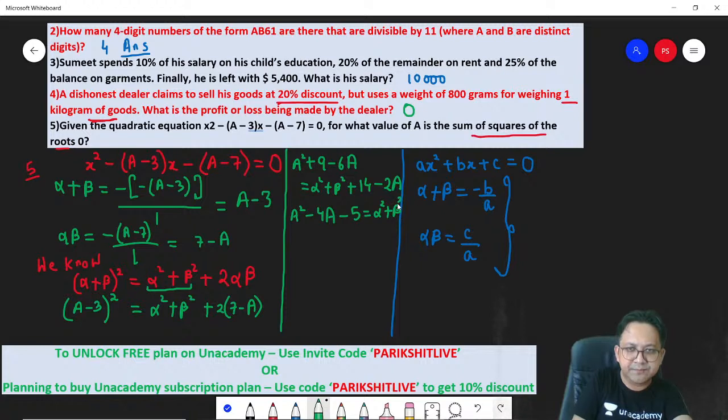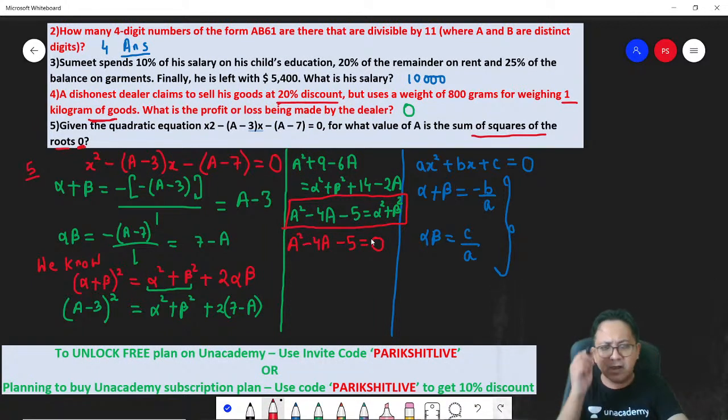The term that you have written just now, alpha square plus beta square, should be equal to 0, right? That's the question. If that's the case, can I say a square minus 4a minus 5 is equal to 0? Why? Because the question is asking that alpha square plus beta square should be 0.